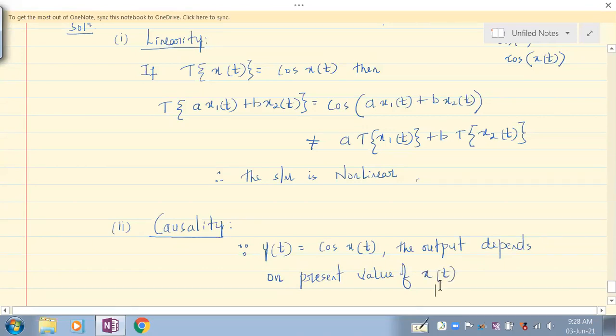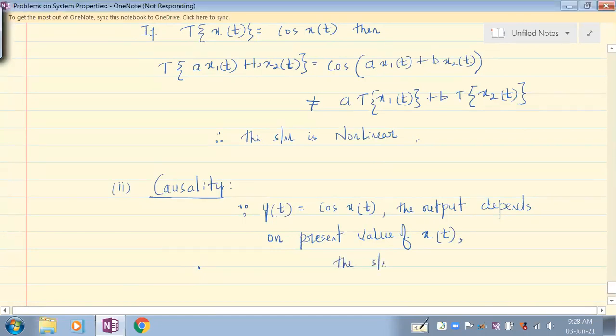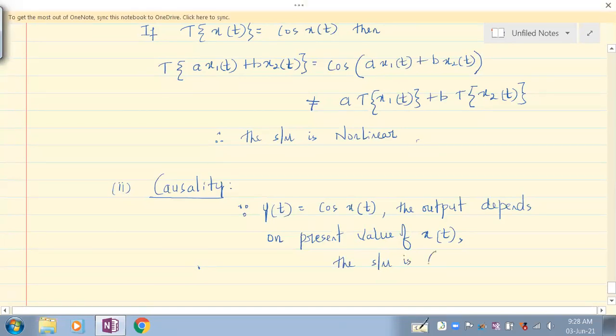So since it is depending on the present value of x of t, the system is causal. When a system is non-causal, when the output depends on future values of input, then it is non-causal. Understand? So let's highlight the answers. We have to give the reasoning.